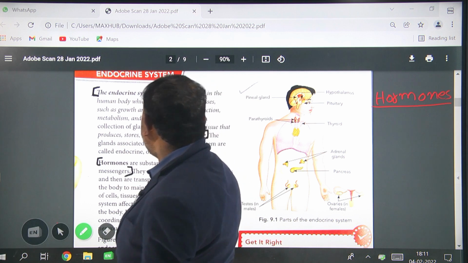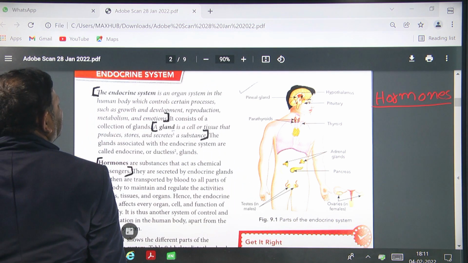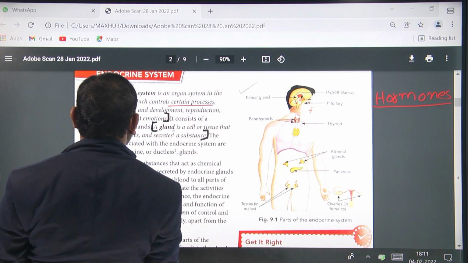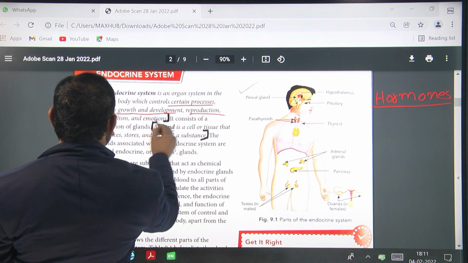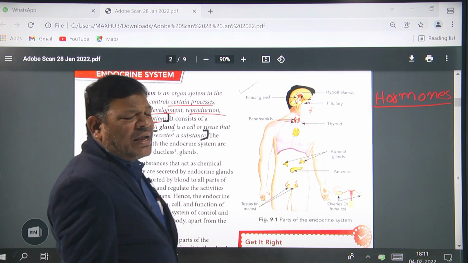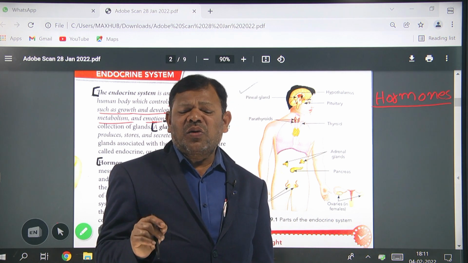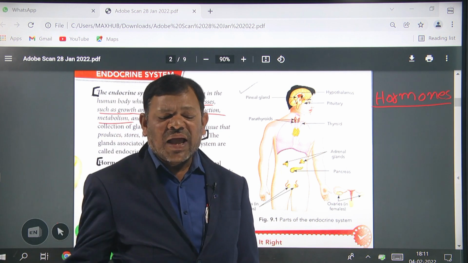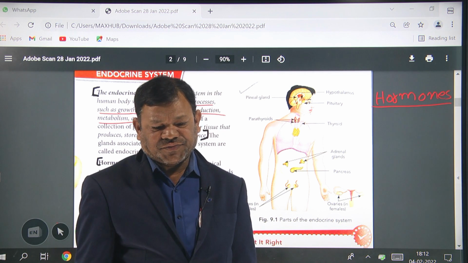The endocrine system is an organ system in the human body which controls certain processes such as growth and development, reproduction, metabolism and emotions. So the endocrine system helps in control and coordination, which also occurs in the nervous system as well as the endocrine system.